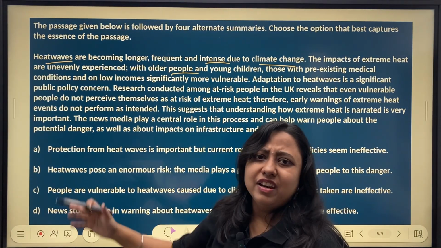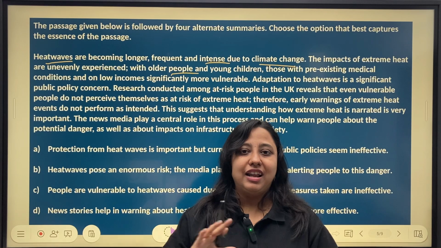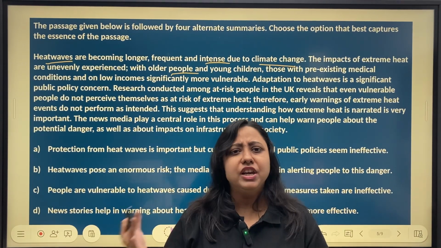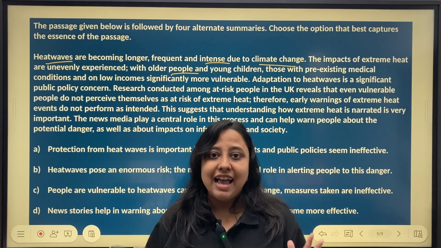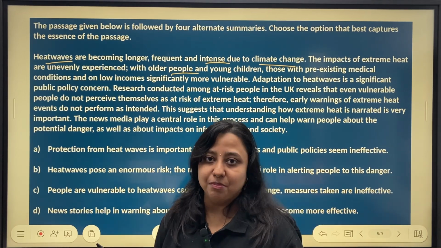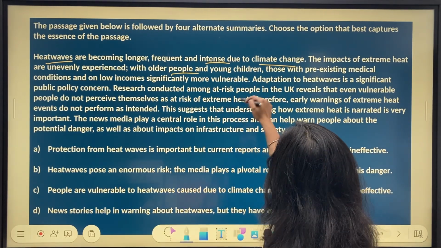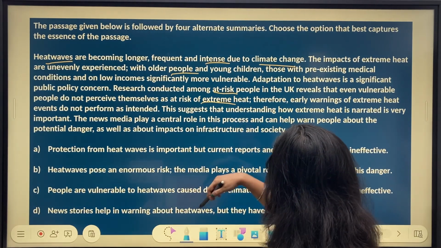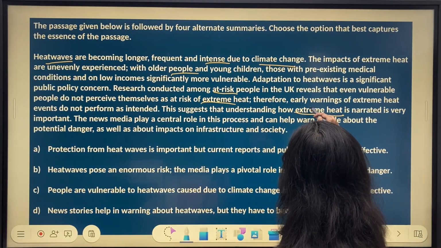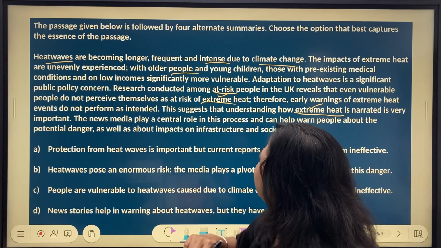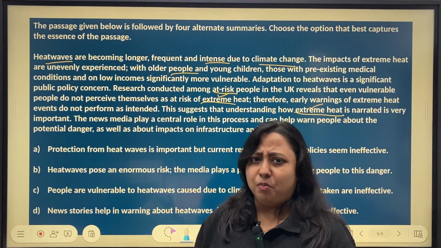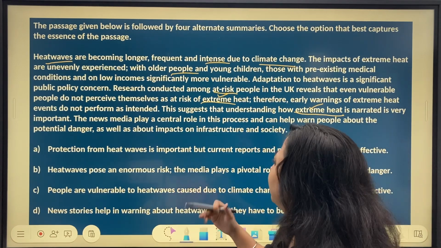Now remember, this is a very random process. I am not doing it as per any structure. When you scan the passage, you might come up with absolutely different words, which is absolutely fine as long as you are able to make sense of the passage. Somewhere in between, at risk, then we have words here, extreme heat. Somewhere here again, extreme heat. This rings a bell. This tells me that probably, two words are repeated. Probably we are talking about heat here, right?